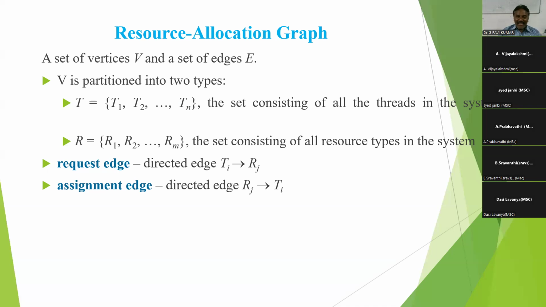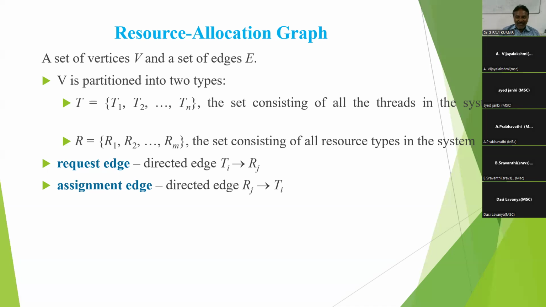And the assignment edge is the directed edge from Rj to Ti, meaning resource type Rj is assigned to thread Ti. Here, thread or process, Pi to Rj, Rj to Pi. So what is a requesting edge?